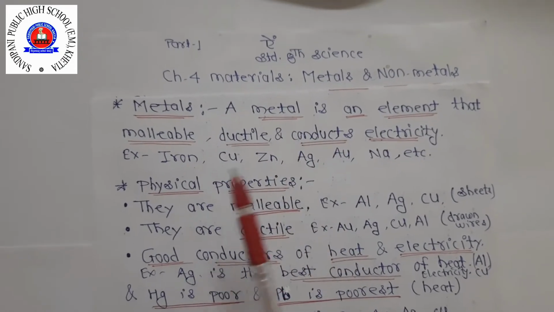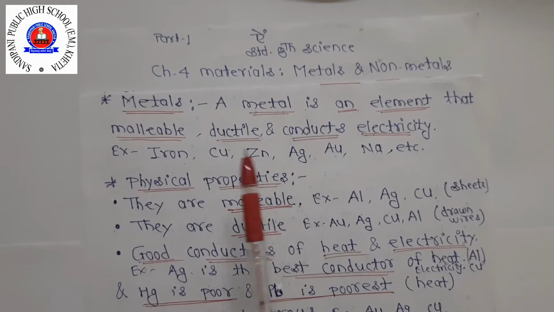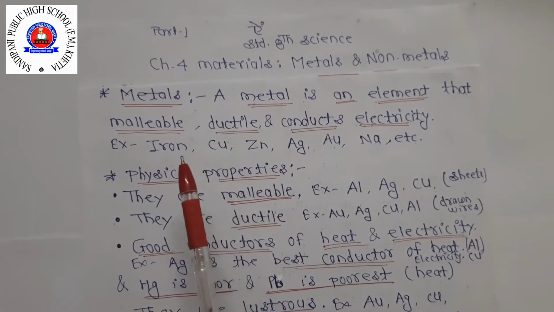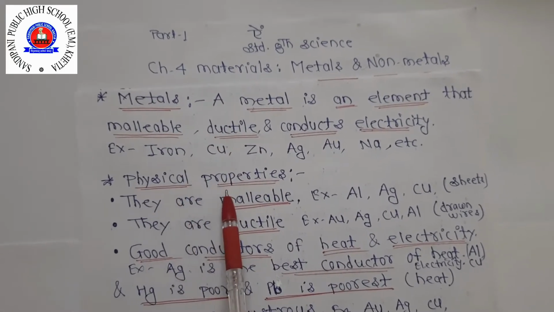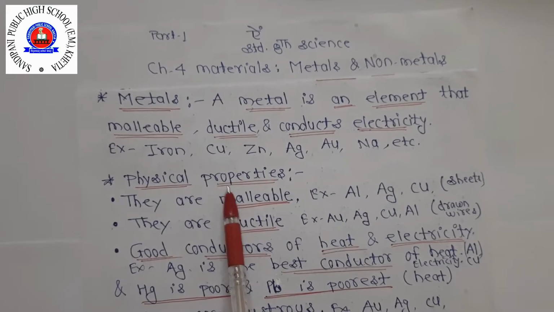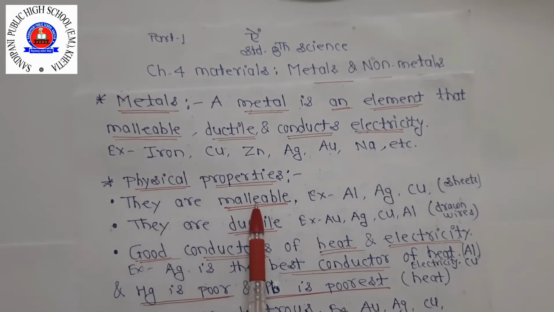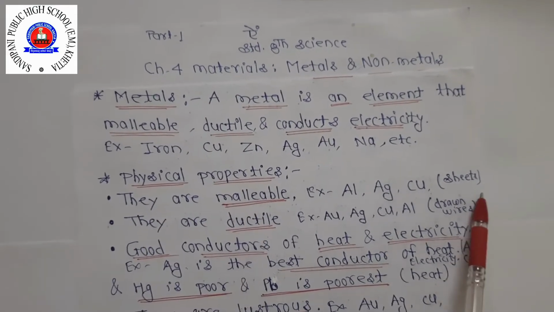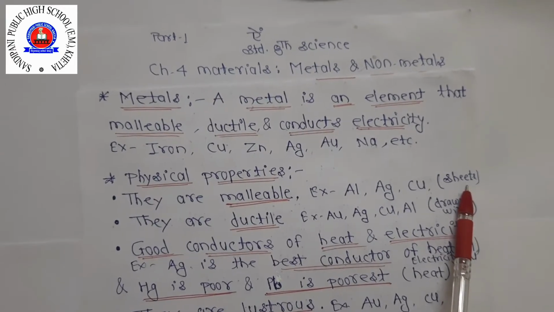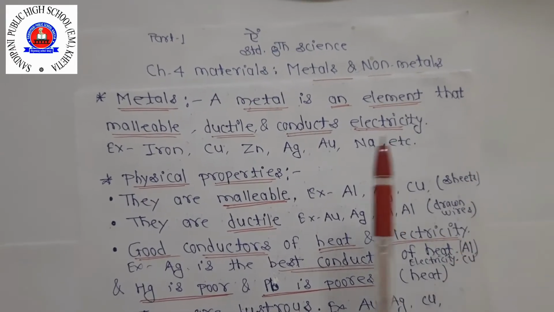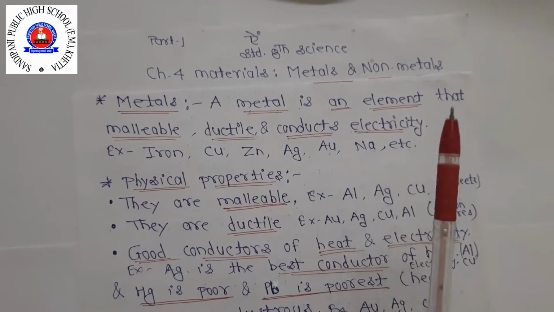We are now studying the physical properties of metals. First, they are malleable. Malleable means metals can be beaten into thin sheets with a hammer.